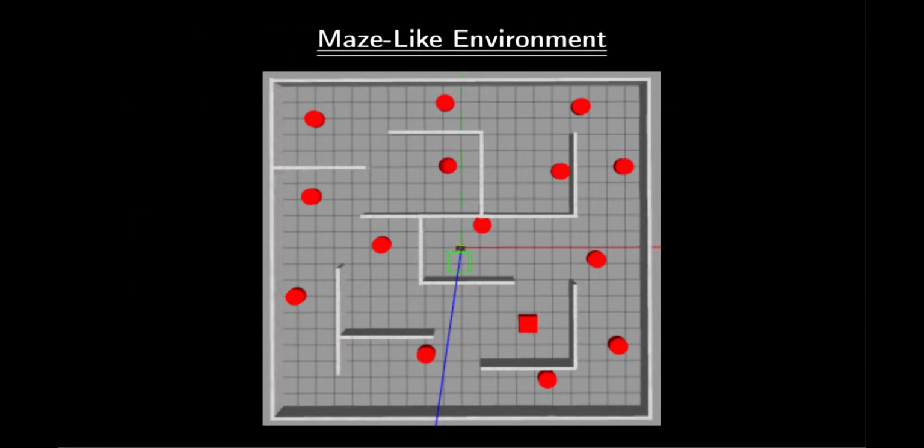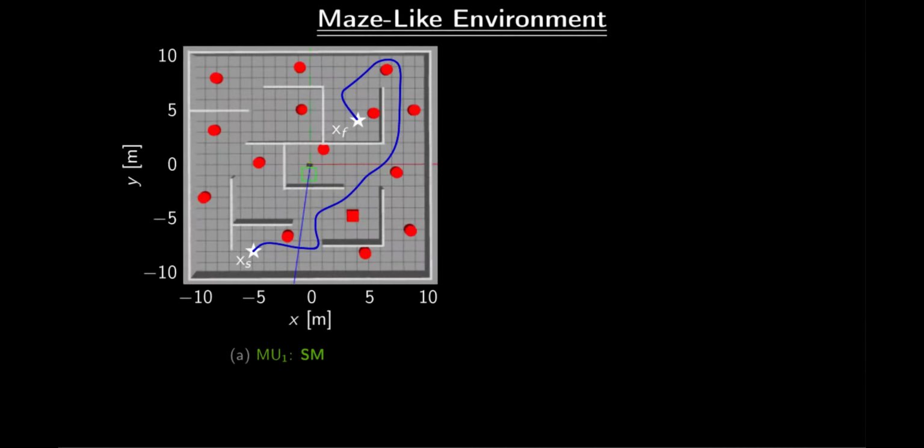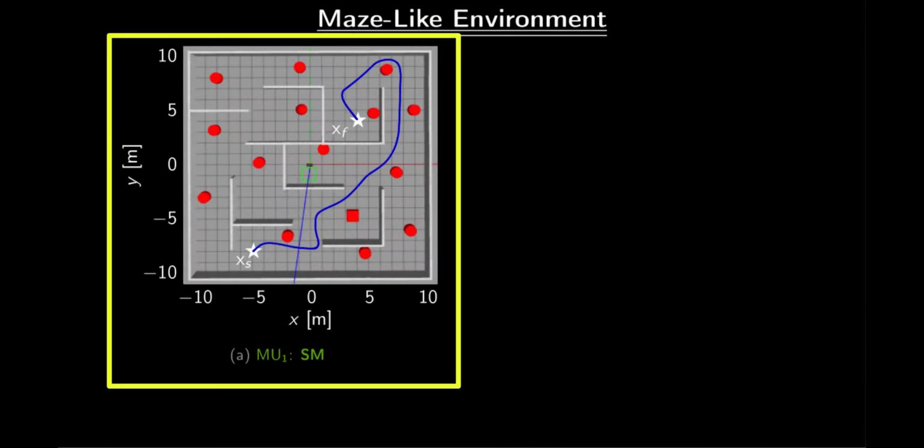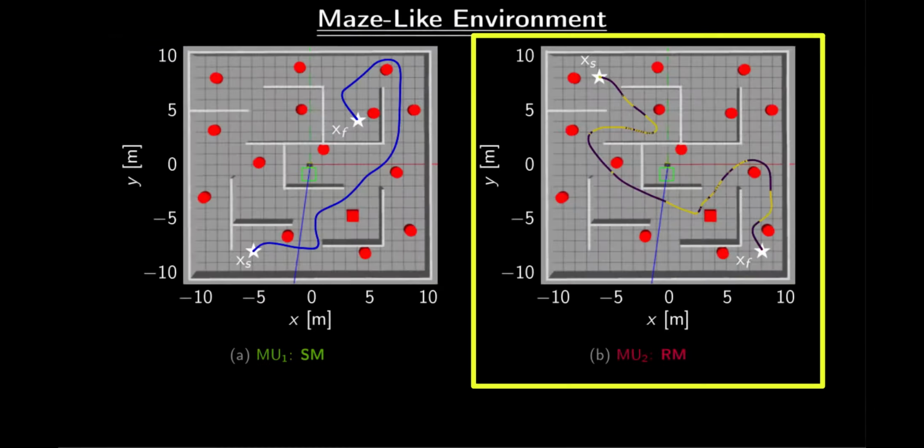For simulation, we used a challenging maze-like environment, where the robot has to perform two missions, labeled as MU1 and MU2. During MU1, the robot must navigate from the environment's lower left corner to the opposite corner, where the goal is at a U-shaped obstacle, as shown in Figure A. While during the second mission, MU2, the robot has to navigate through a U-shape to reach the goal, as displayed in Figure B.